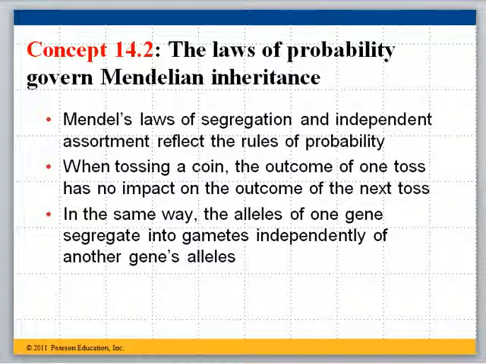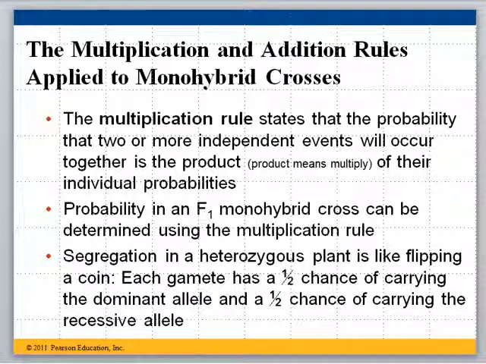Also, when you're flipping 2 coins, if you were to take a coin in your right hand and a coin in your left, those 2 flips have nothing to do with each other. So they do not interfere or interact with one another, and that kind of goes to that law of independent assortment that Mendel was talking about with alleles and genes. Oftentimes when you're doing probability or working with genetics, you use a Punnett square, which is a visual aid to help you figure out the various percentages. But you can use your basic math skills and the rules of probability to figure this out, even without a Punnett square. Let's talk about 2 of those rules.